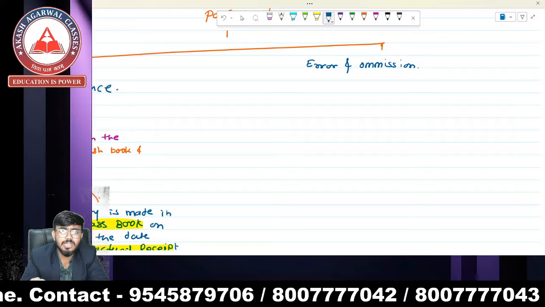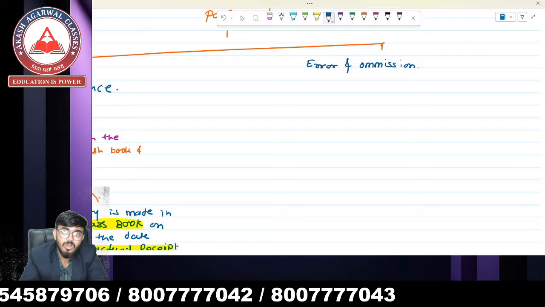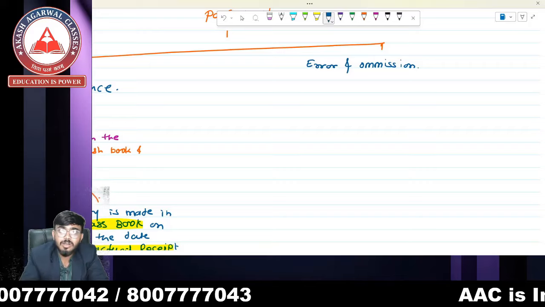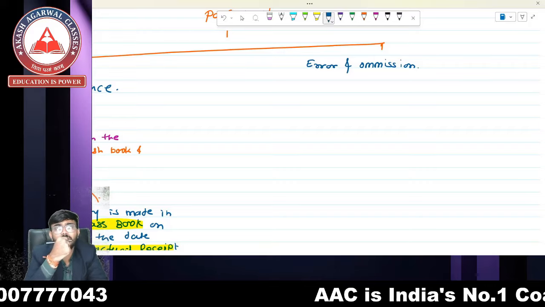Error or omission can be made on the part of the cashier, that is the bank, or on the part of the accountant, that is the holder of the account.